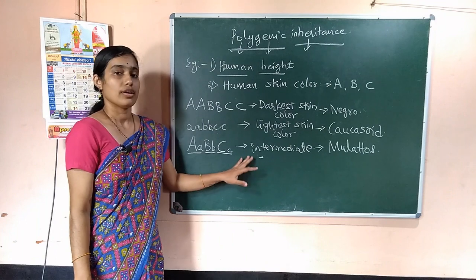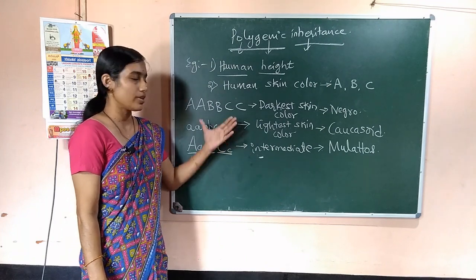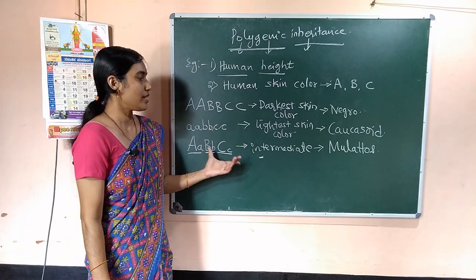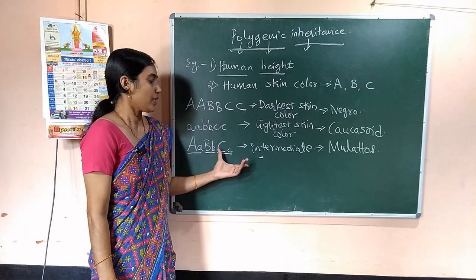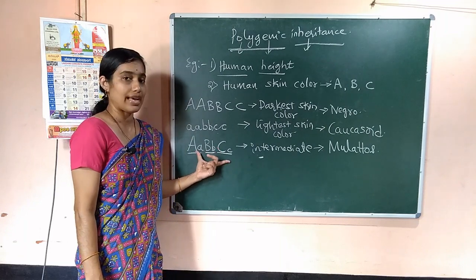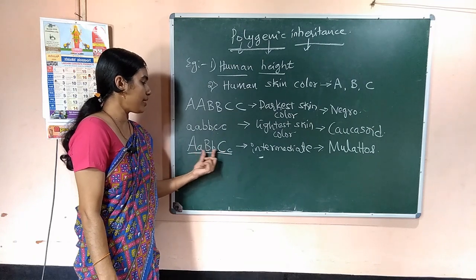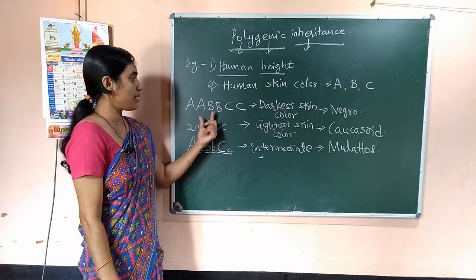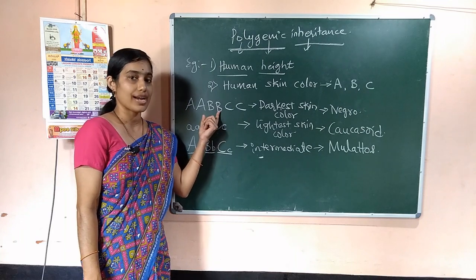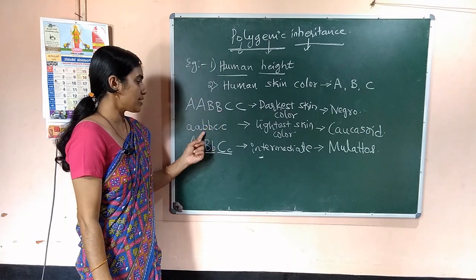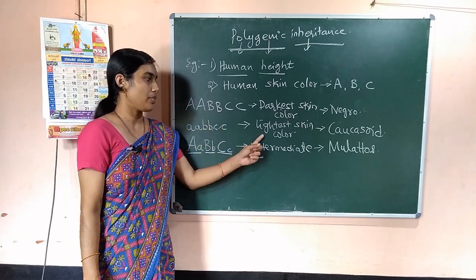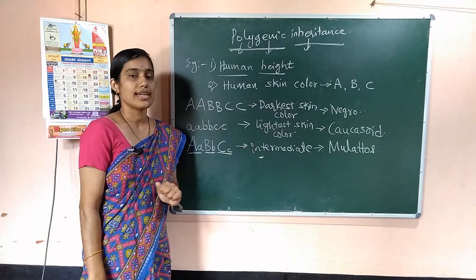So now we know, we will come to the decision that when the number of dominant genes is more, then the person will have a darker skin color. When the recessive genes are more, then that person will have a light skin color.